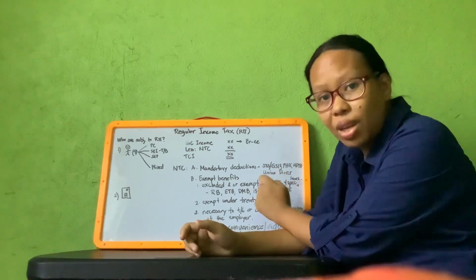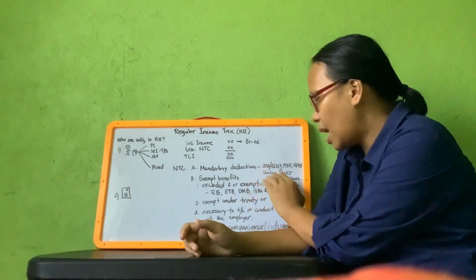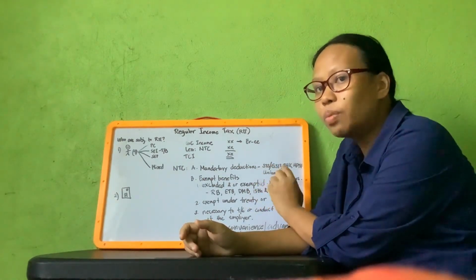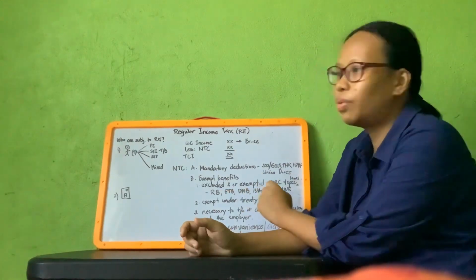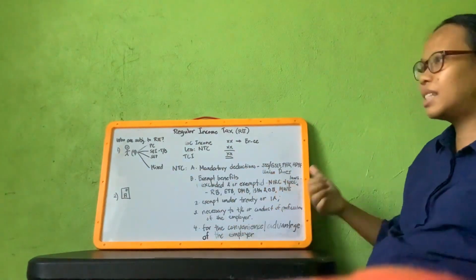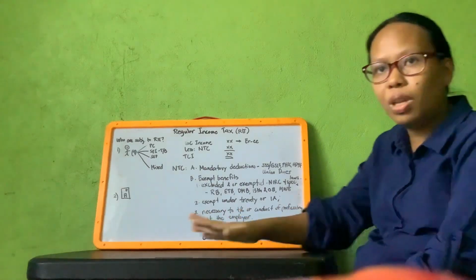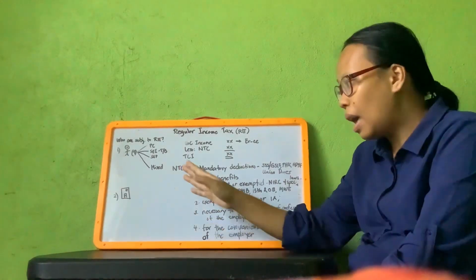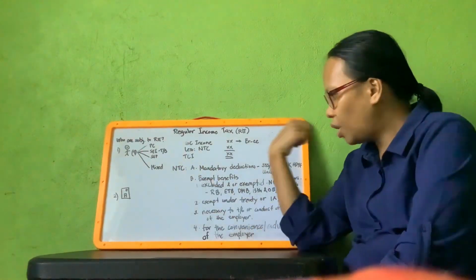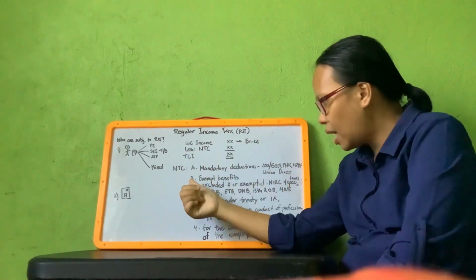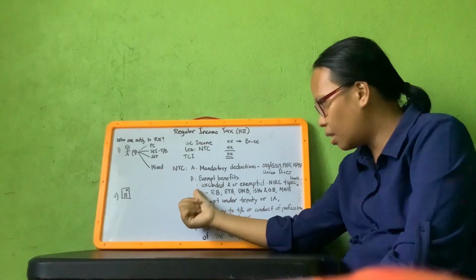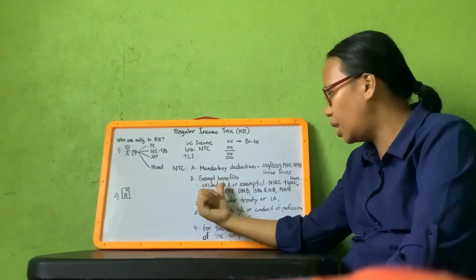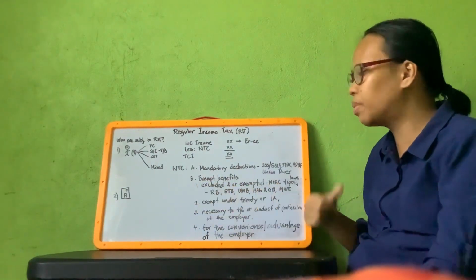Third, we have the de minimis benefits. And 13th month and other benefits is also part of NTC. And lastly, certain benefits provided to minimum wage earners are also part of NTC.